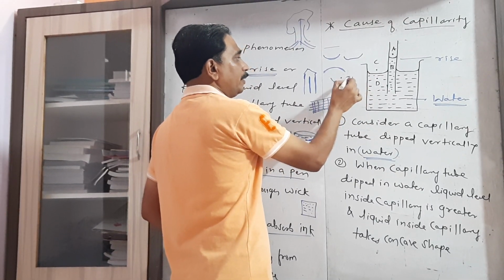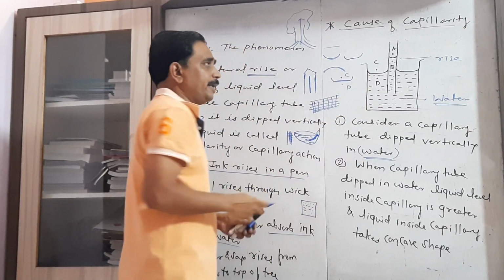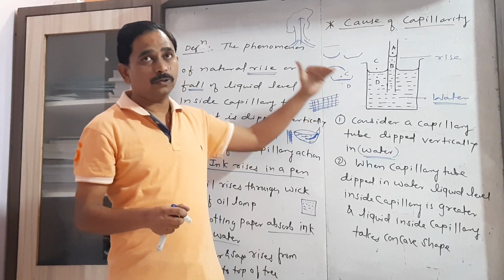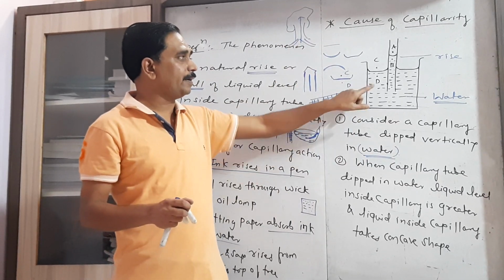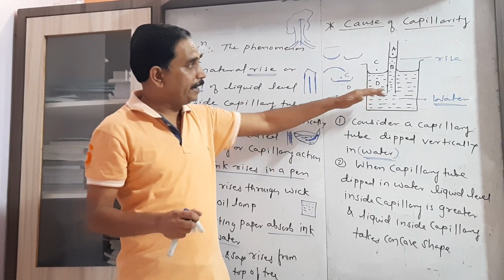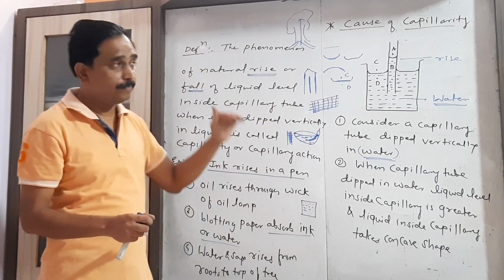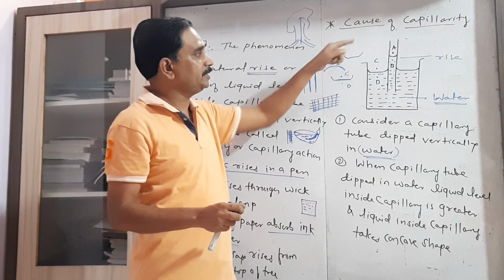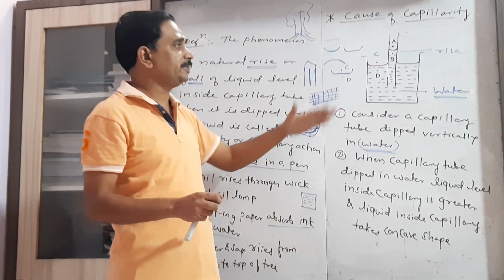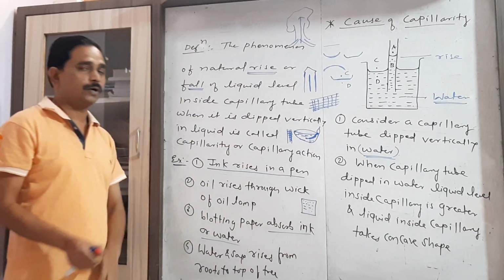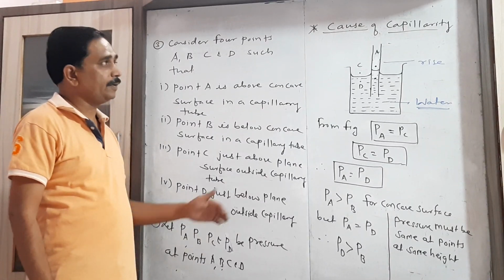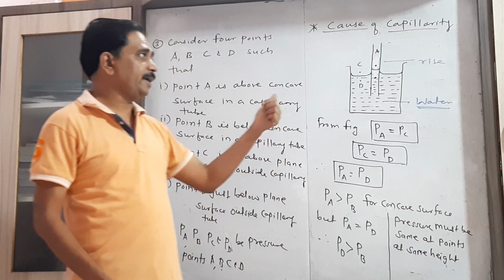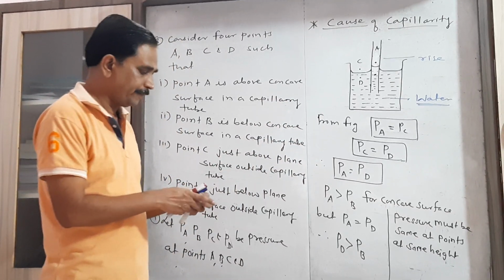So that's why we consider the C point and D point. One is outside the capillary above the plane surface, and the other point D is again outside the capillary but below the plane surface. You can say that point C is in air and point D is in liquid, that is the water.